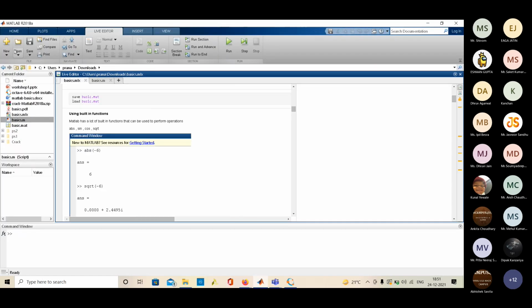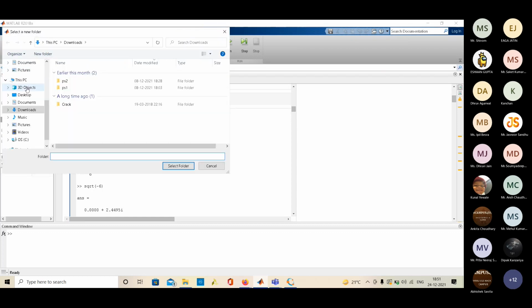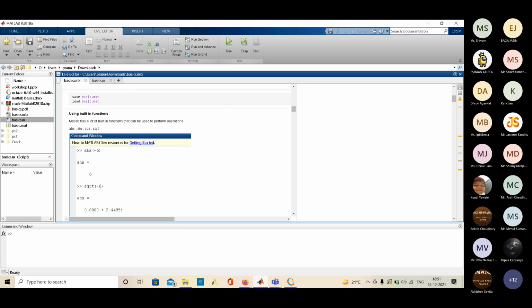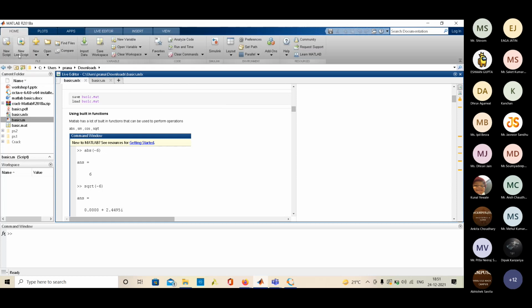So this is the MATLAB. First, there is this browse for folder. When we click on it, it opens which folder we want to use as a workspace. So I click here and select the folder. The next step is Home, New Live Script. When I click on it, a live script is created.